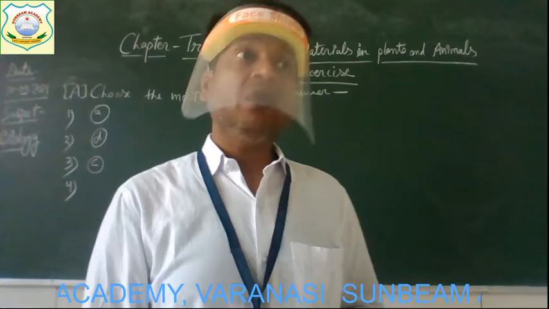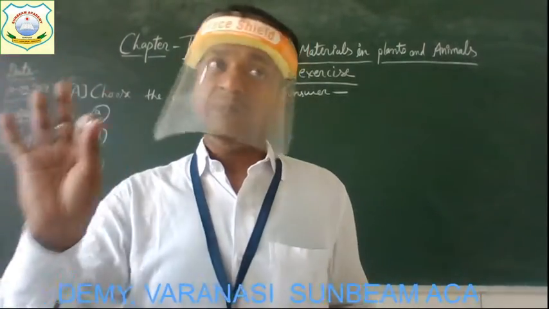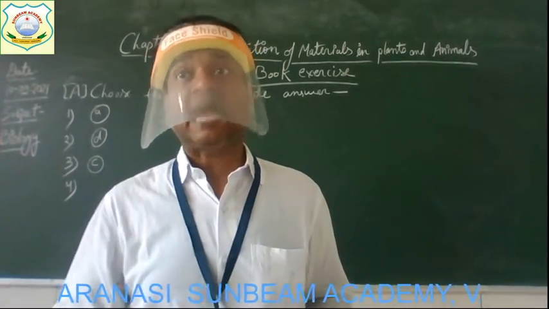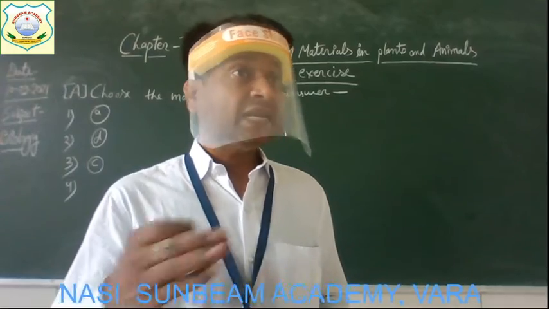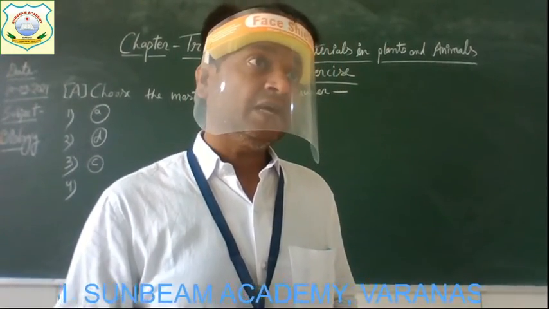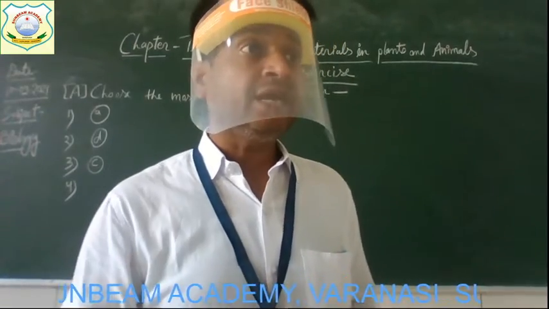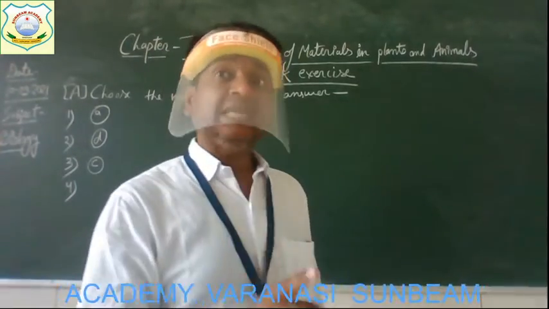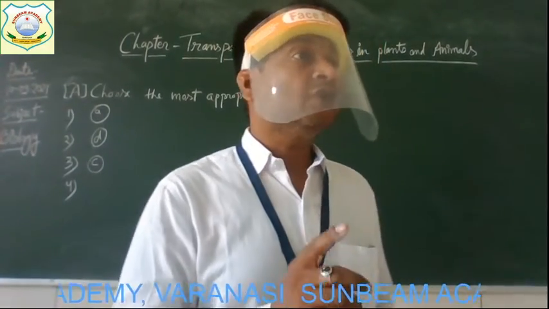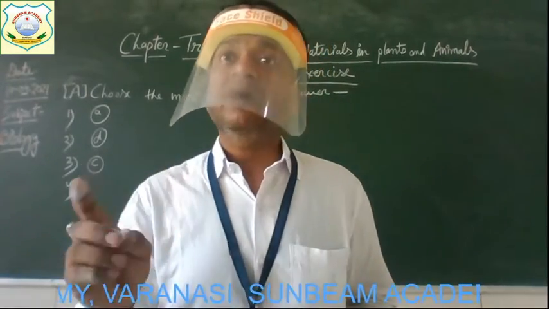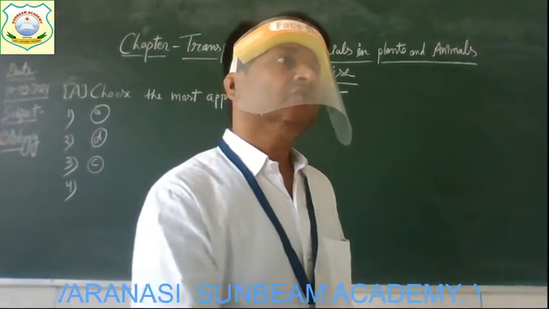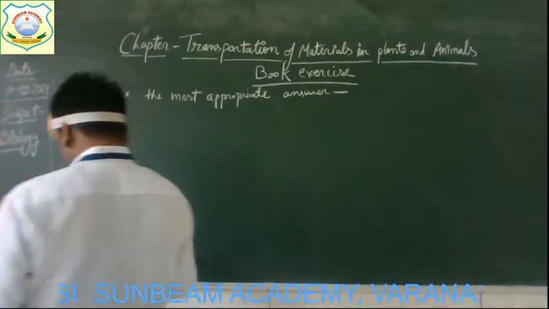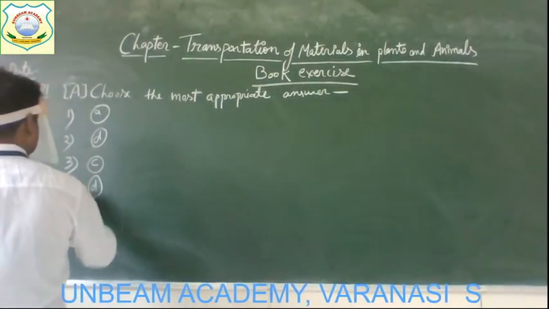Yes, I hope that you are all aware of all four options. Red blood cells, you know, is found in our blood. WBC, that is white blood cells, is also found in our blood. Platelets are also a kind of cells found in the blood, and hemoglobin is a kind of pigment which is present in red blood cells. So out of these four, the platelets are the cells responsible for what? Clotting of blood, stopping the flow of blood from any injured part. Alright? So the correct answer will be D.